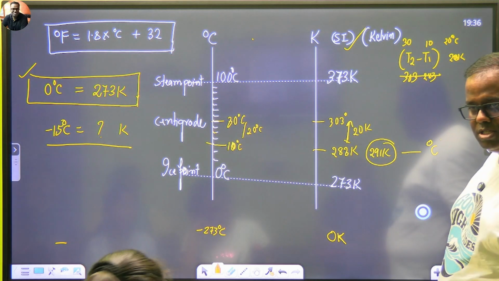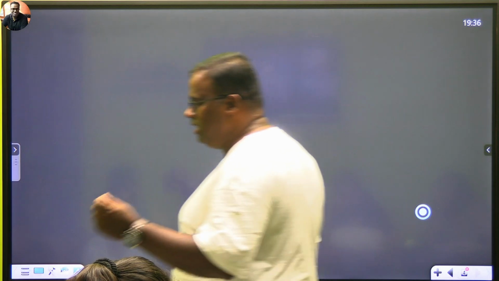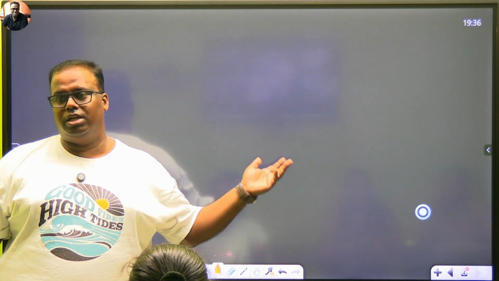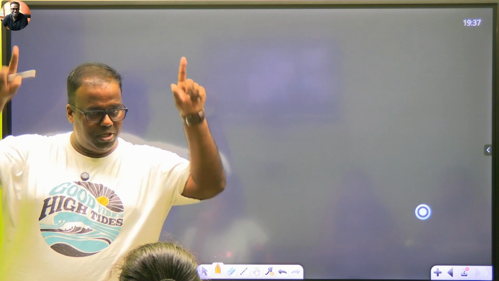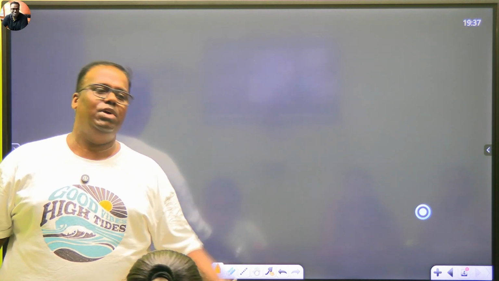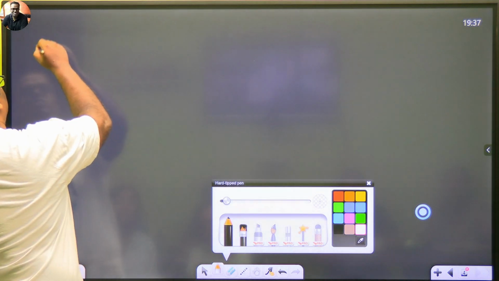So can I progress from this? Is the concept of temperature understood? Temperature is a measure of the content of heat in a body. Temperatures are measured generally in a unit called degrees Celsius. However, in physics, chemistry, and other engineering related study, we need to follow the SI unit, which is Kelvin, named after Lord Kelvin. And the conversion is 0 degrees Celsius is equal to 273 Kelvin. They are both based on the same ice point and steam point, and the gradation is same 100. And if you were interested to learn about Fahrenheit, I told you about Fahrenheit also. But during revision, we will not have all these discussions. Okay. Our next is change of state.